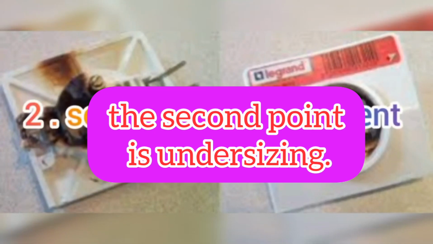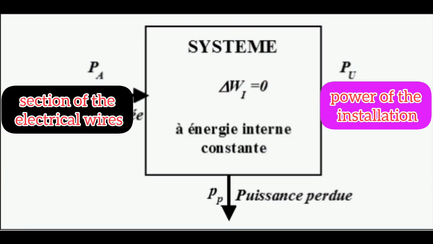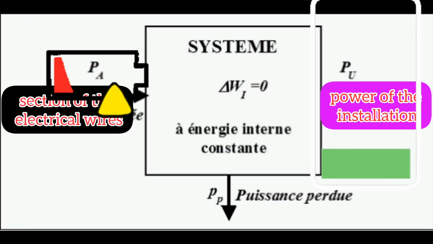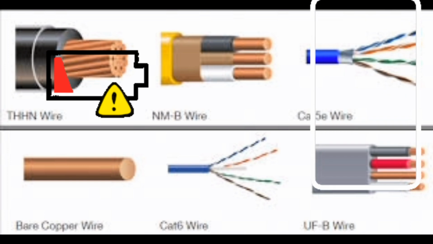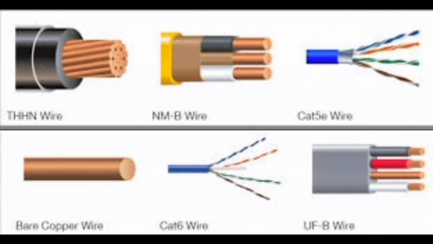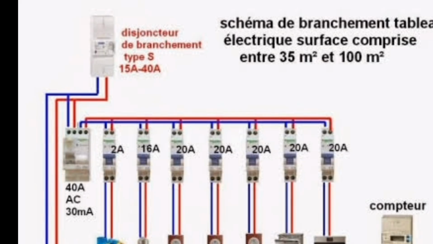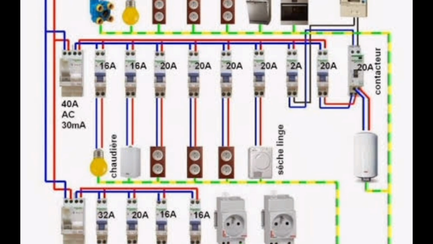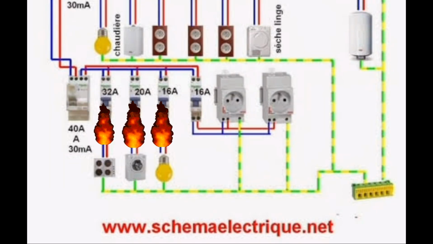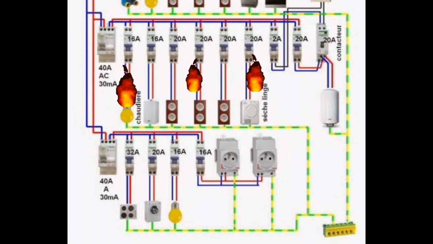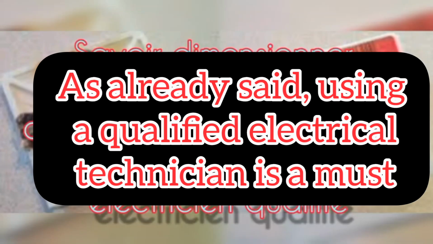We speak of the undersizing of an electrical installation when the power of the installation is greater in relation to the section of the electrical wires and cables which supply this installation. This can lead to overloading of the electrical installation and frequent breakdowns. Additionally, it can cause safety issues such as fire hazards. Each electrical installation must be correctly sized to guarantee reliable operation. As already said, you must call a qualified electrical technician.